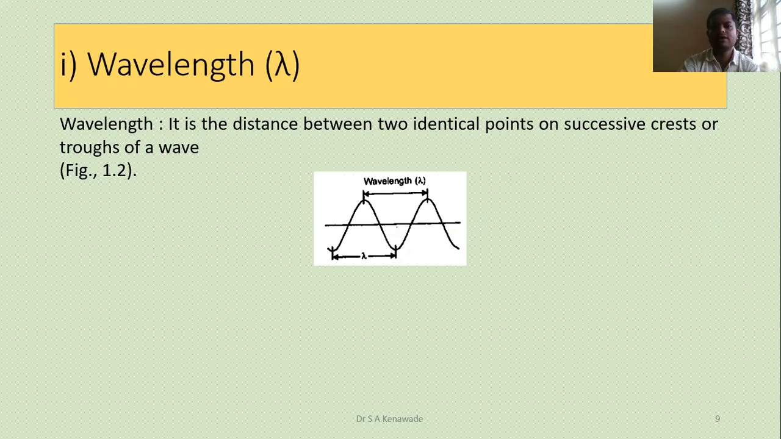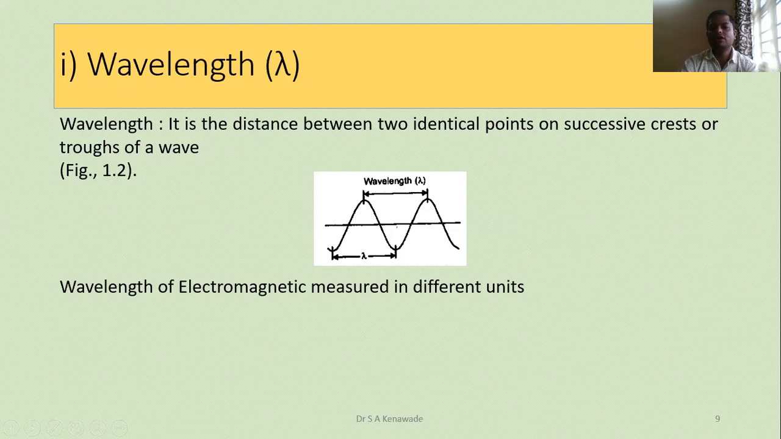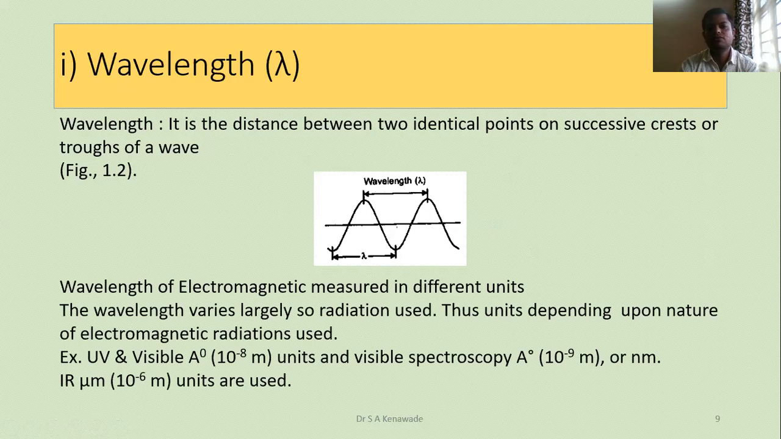This is your wave, and here are two successive troughs or two successive crests. Above the line is the crest and below the line is the trough. This is the wavelength. The wavelength of electromagnetic radiation is measured in different units. It varies largely with the radiation used, so the units depend upon the nature of the radiation. In the case of UV radiation, the unit is the angstrom unit, and 1 angstrom unit is equal to 10 to the minus 8 meter.